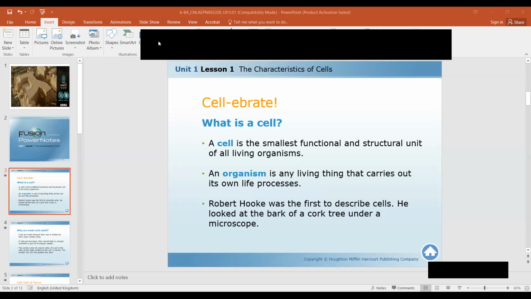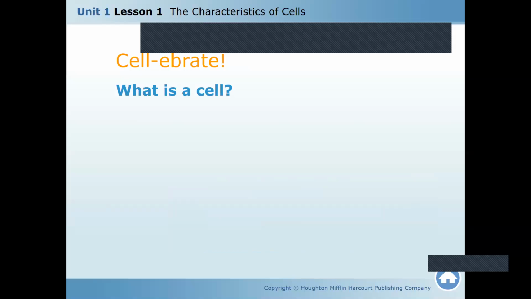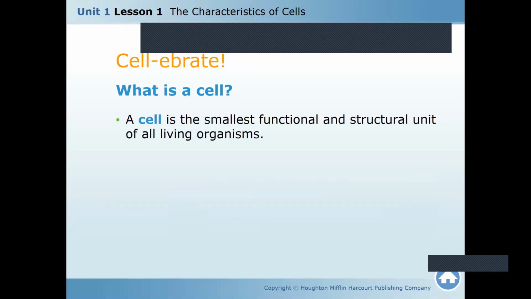Which lines? The first two lines. Okay. A cell is the smallest functional and structural unit of all living organisms.